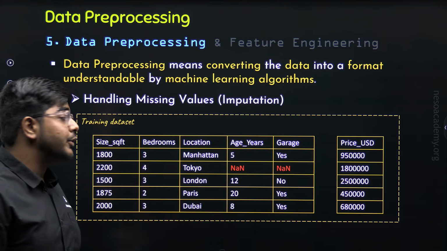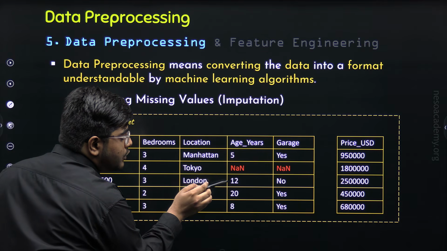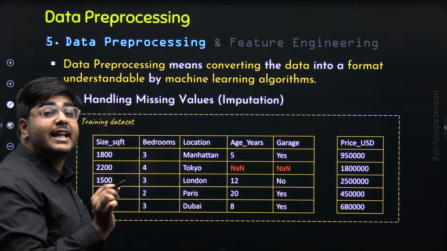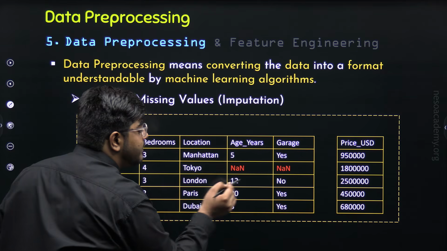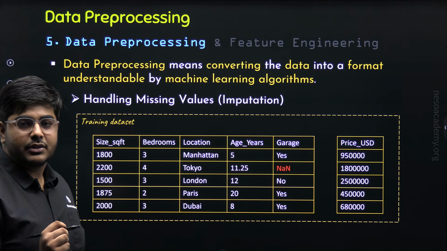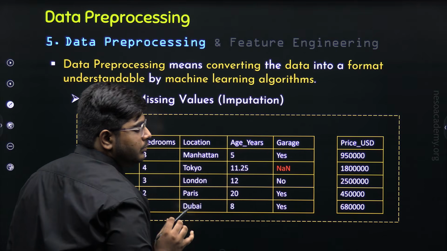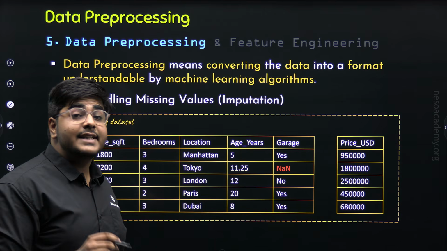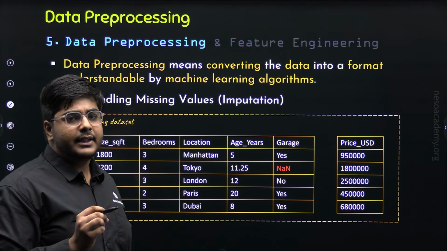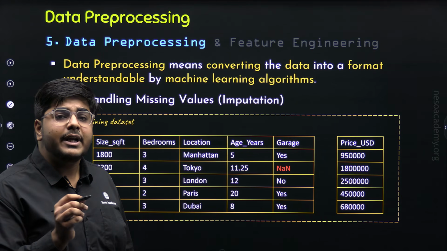Let's perform the same mean imputation on this column also, that is age years. So 5 plus 12 plus 20 plus 8 divided by 4 comes out to be 11.25. So we will replace this missing value with 11.25. This is known as mean imputation. Now, do you think we can apply mean imputation on this garage column also? No. Obviously, the garage column is a categorical column, or I can say it is a textual column. It has no numbers. That is why we cannot calculate the mean or average. So in such a case, we can apply mode imputation.